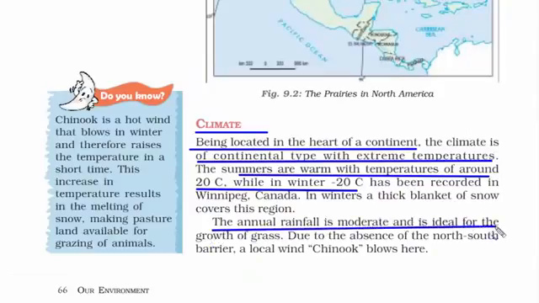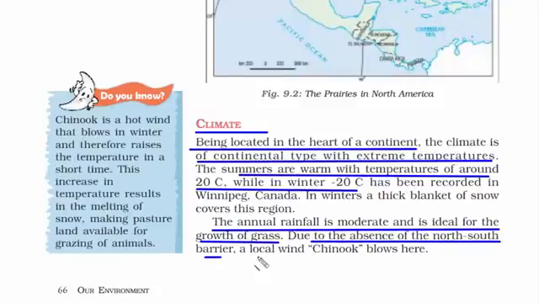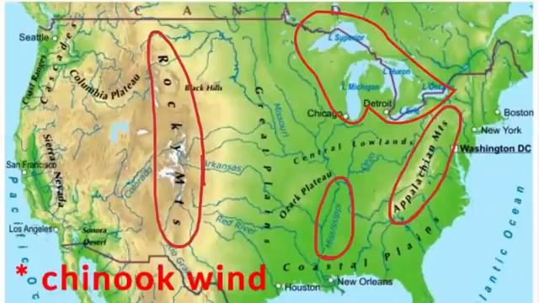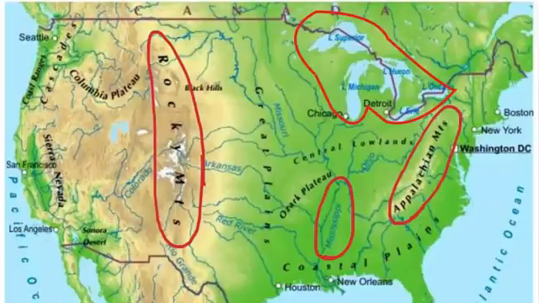And then the annual rainfall in this place is also very moderate, which means not too high, not too less, which is ideal for the growth of grass. That's why this place has a good amount of grass and it's called grassland. Due to the absence of a north-south barrier, a local wind, the Chinook, blows here. Earlier we read about the physical features of North America. There we clearly saw that on the west they have the Rocky Mountains, on the east they have the Appalachian Mountains. So there is nothing on the north and south. When there is no natural barrier, wind is bound to blow freely. And with all of these elements, this place is ideal for growing grass. And hence it's a grassland.